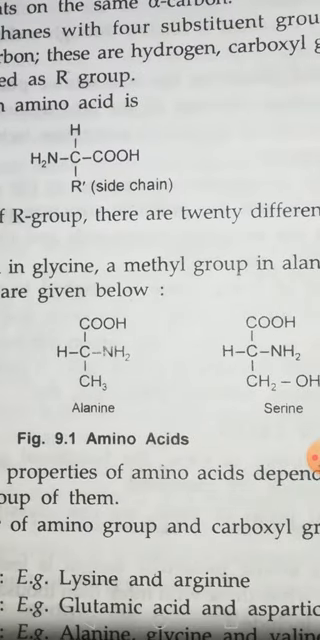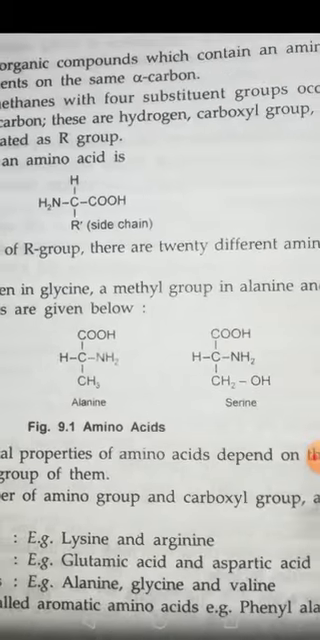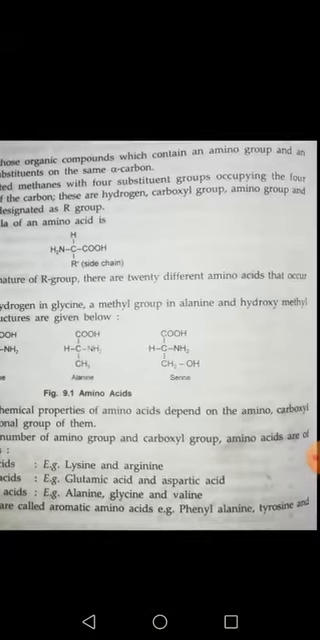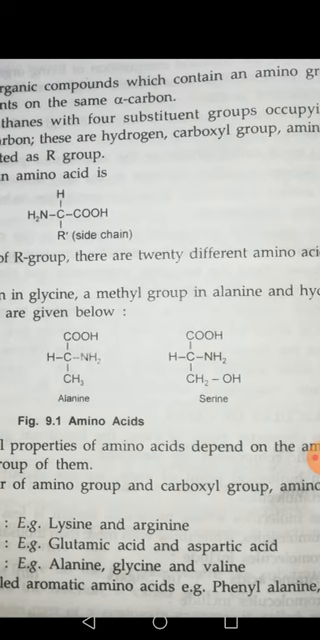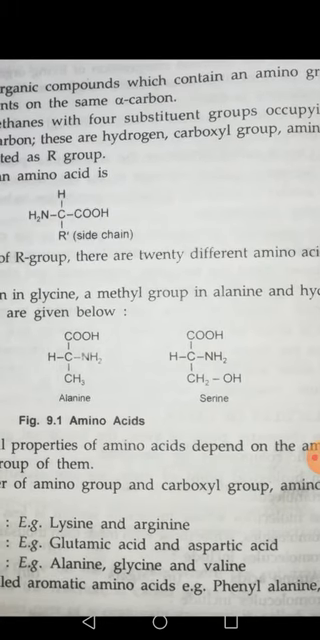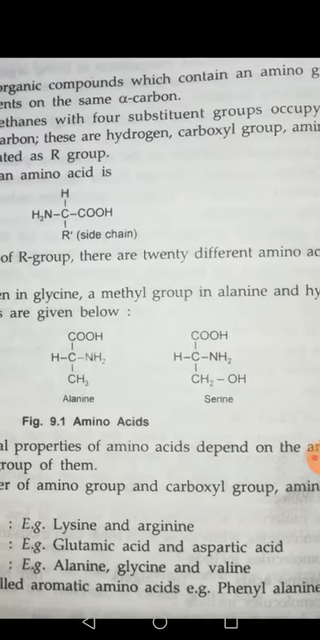In the third example, you can see that the rest of the three are the same: NH2, H and COOH are the same, but instead of a variable group, it has CH2OH, which is known as a hydroxymethyl group. So instead of the R group, it has a hydroxymethyl group, and this is forming another kind of amino acid, known as serine.